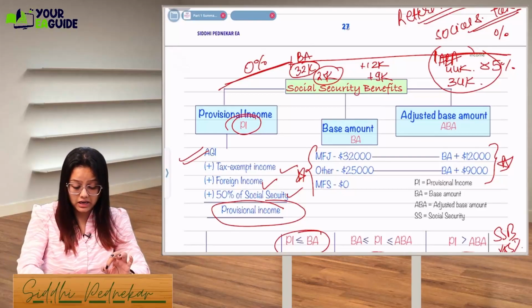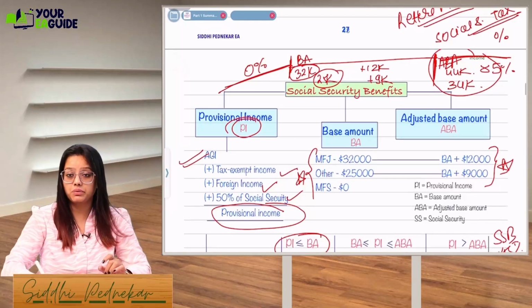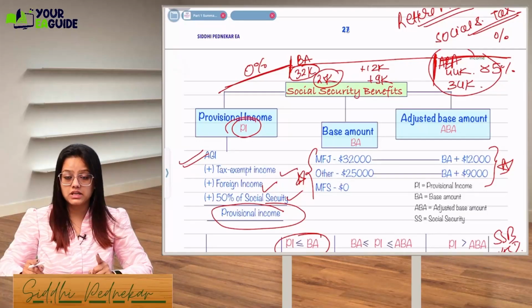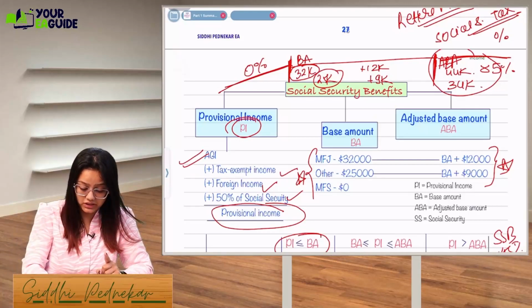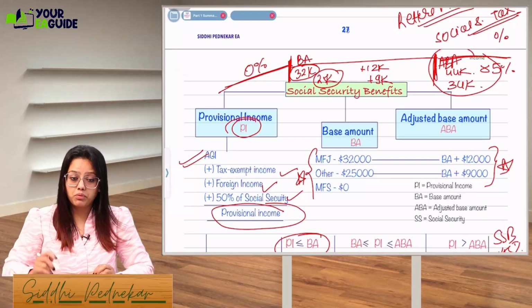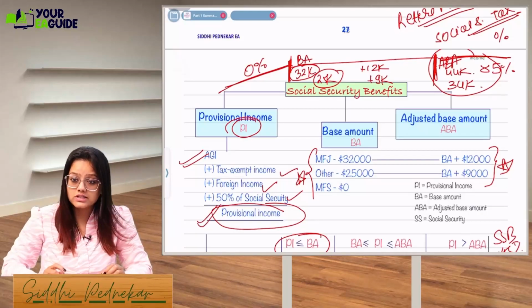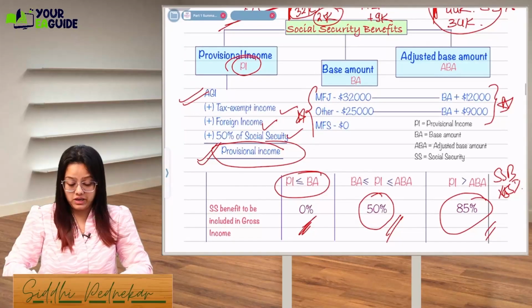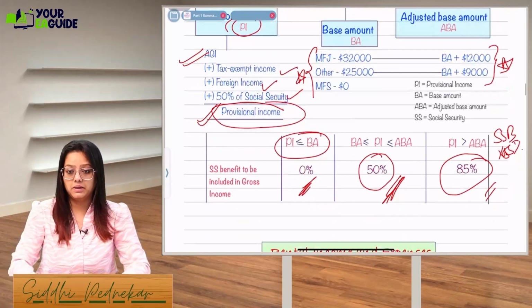But the main calculation comes when it falls between these two amounts. If your provisional income falls between 32 and 44, or 25 and 34, you will have to make a calculation, and only 50% will be taxable.